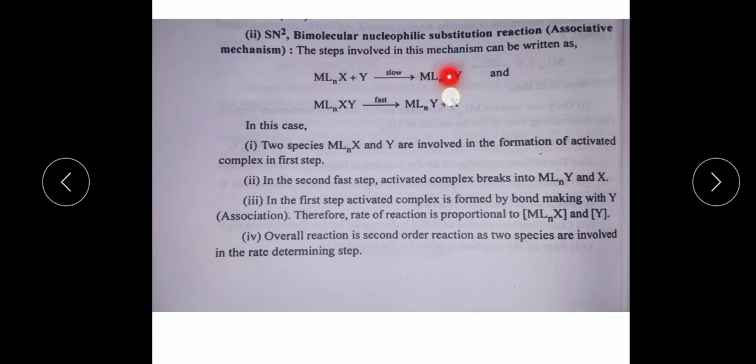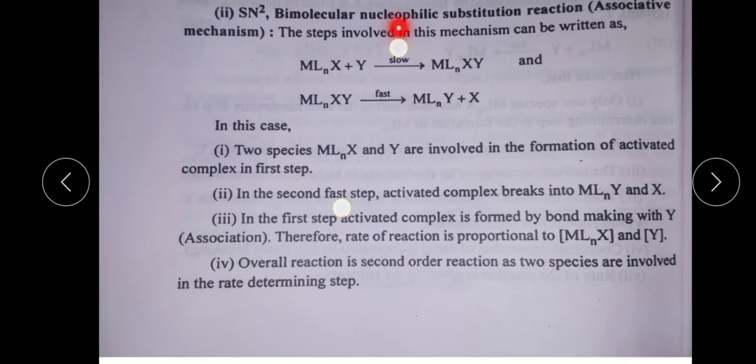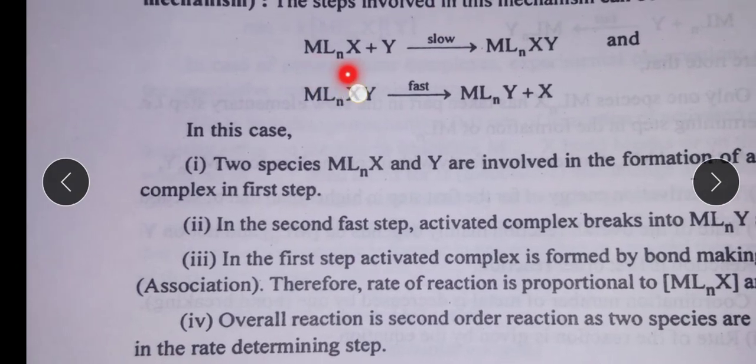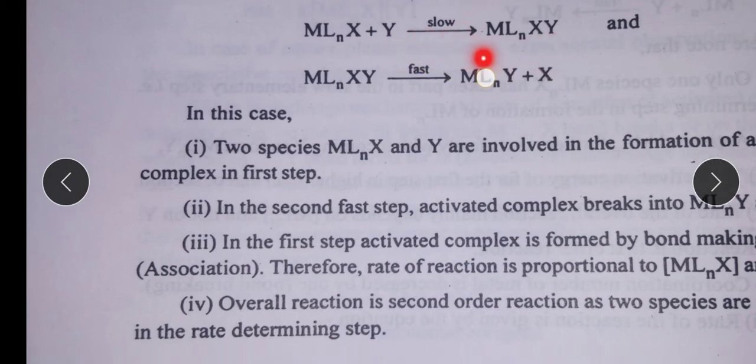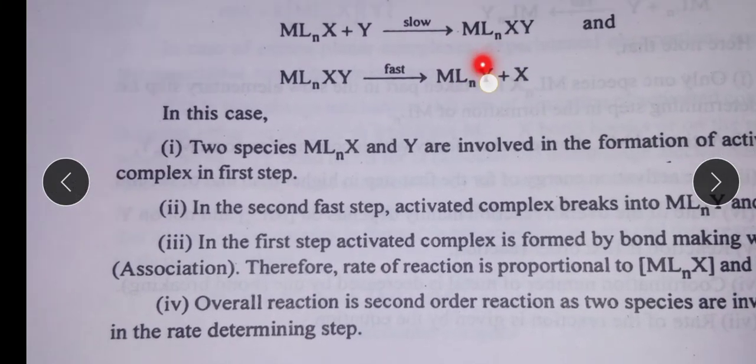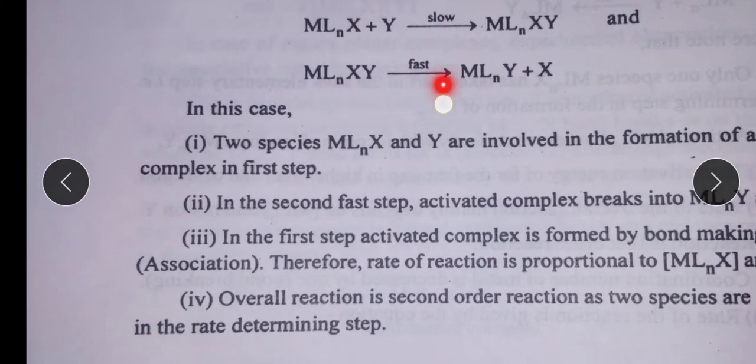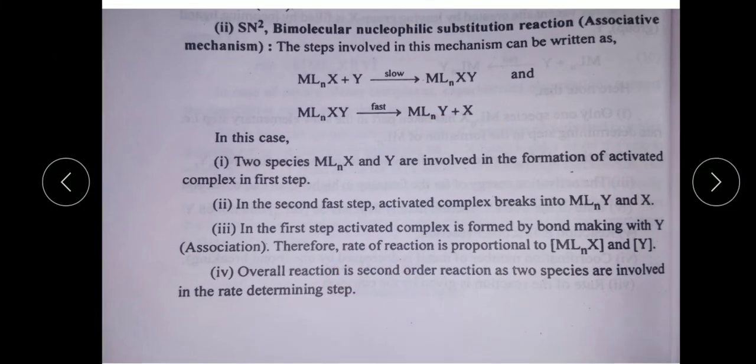The steps involved in this mechanism can be written as: MLnX plus Y gives MLnXY, which is a slow reaction, and this MLnXY must be fast, that is the addition of Y, and gives MLnY plus X. In this case, two species, MLnX and Y, are involved in the formation of the activated complex in the first step.